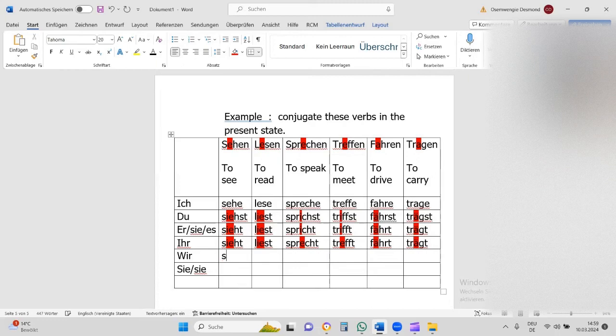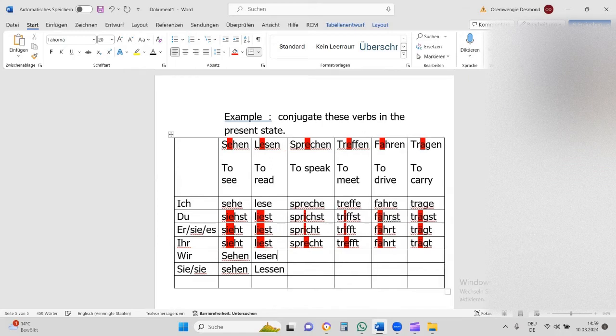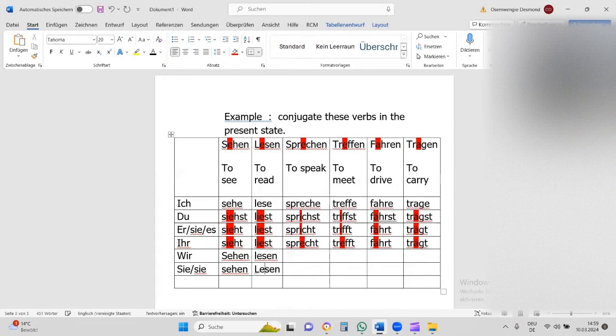So simple. We are saying this is sehen. This is lesen. No change, they just remain the same, the natural way. Und wir sprechen. This is sprechen. Of course, wir treffen. This is treffen. Wir fahren. This is fahren. Wir tragen. This is tragen.